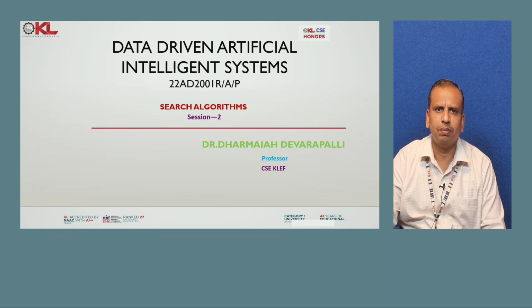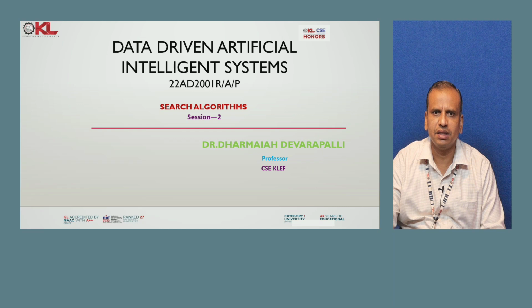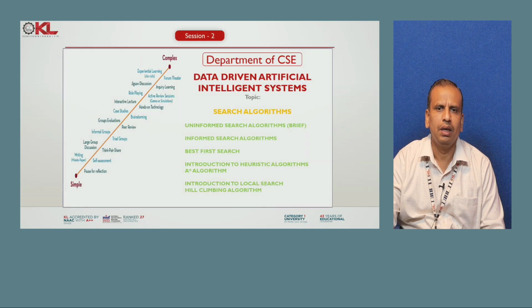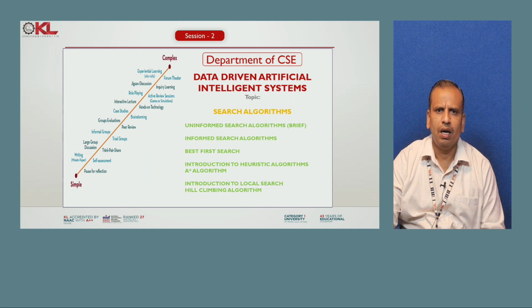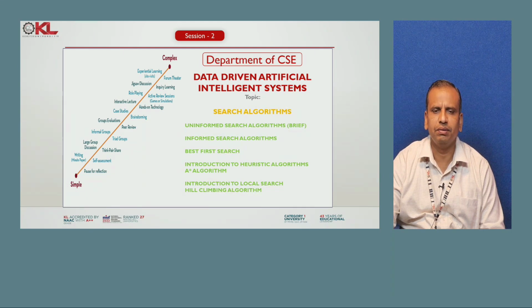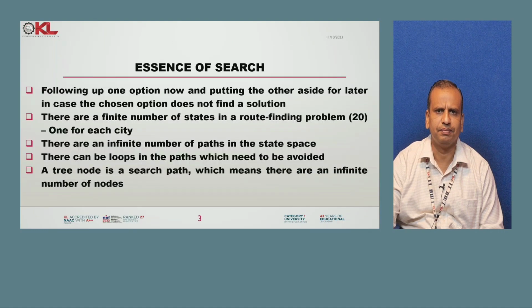Today I am going to give topics related to our subject, data driven artificial intelligence systems: searching algorithms. In these searching algorithms, the following things are there: uninformed search algorithms, informed search algorithms, and in informed search algorithms, best first search and heuristic functions related to the A star algorithm, and local search hill climbing algorithm. These are the topics we are going to discuss in this session.